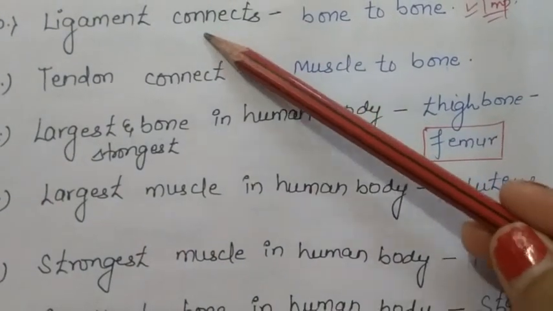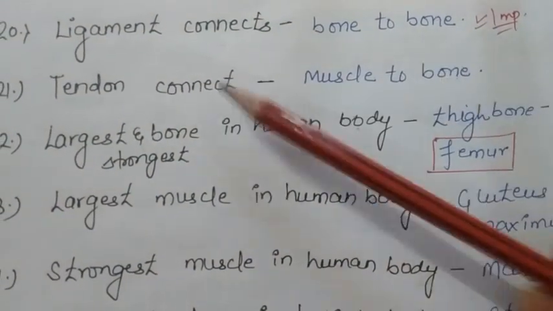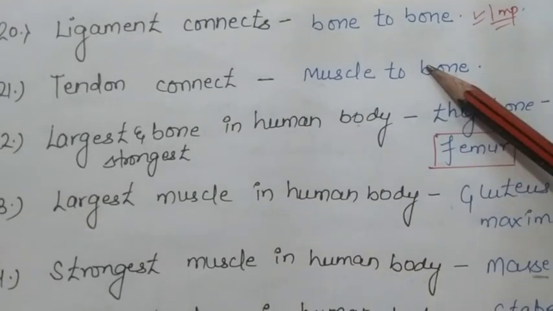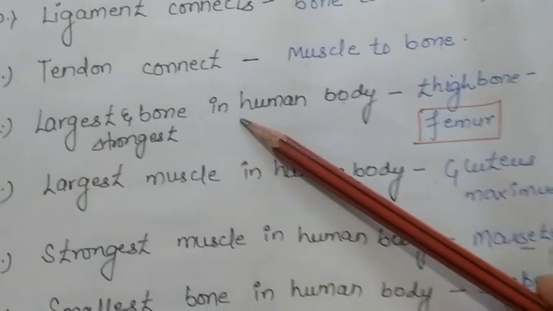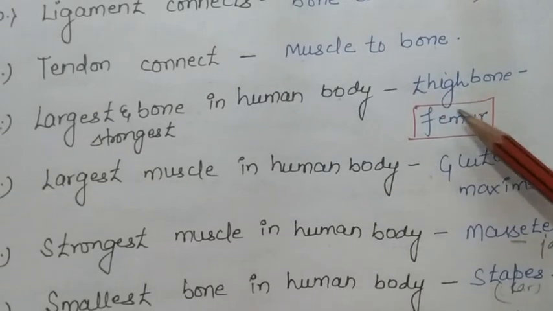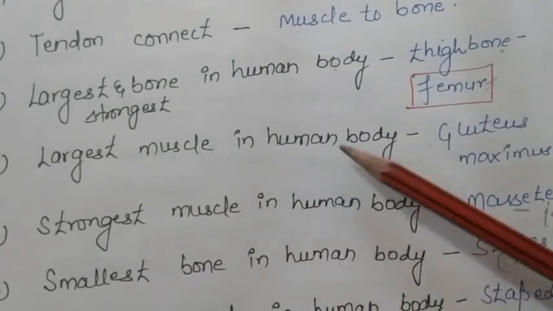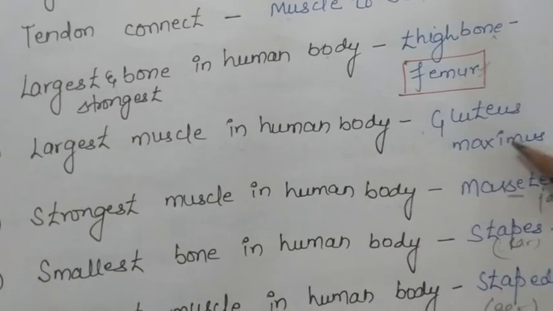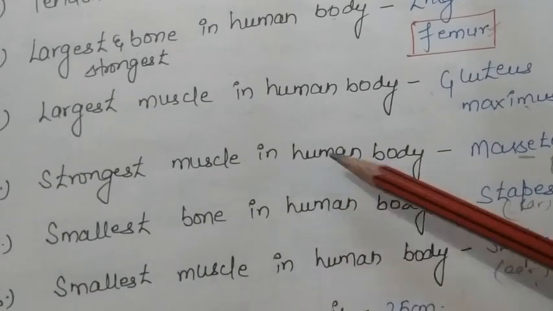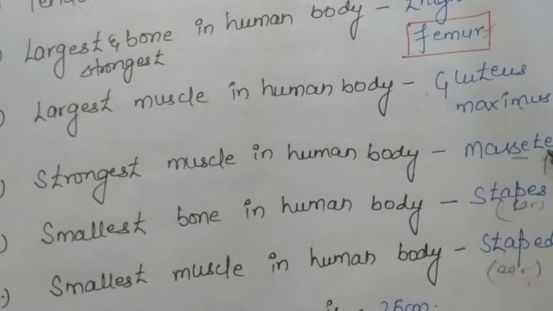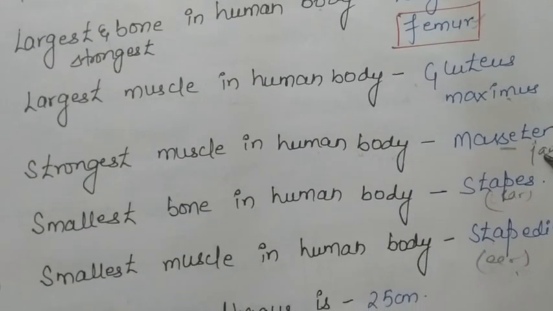Now ligament connects bone to bone and tendon connects muscle to bone. The largest and the strongest bone in the human body is femur, that is present in the thigh. The largest muscle in the human body is gluteus maximus. Strongest muscle in the human body is masseter, present in the jaw.